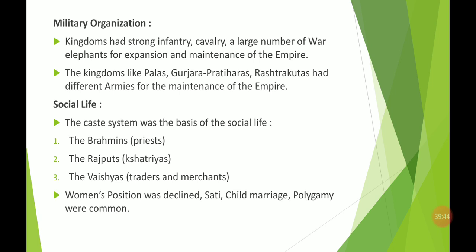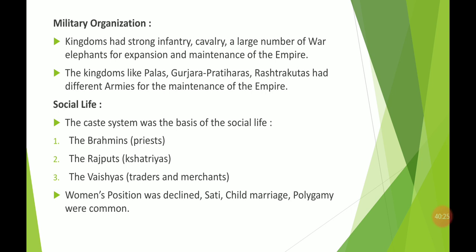Now let us move to military organization. Why are we reading about the military? Because the kingdoms that had a larger army had more power. We'll see what kind of army there was during the medieval period. Many kingdoms had a strong infantry, meaning pedestrian soldiers, and cavalry, like chariots, and a large number of elephants.